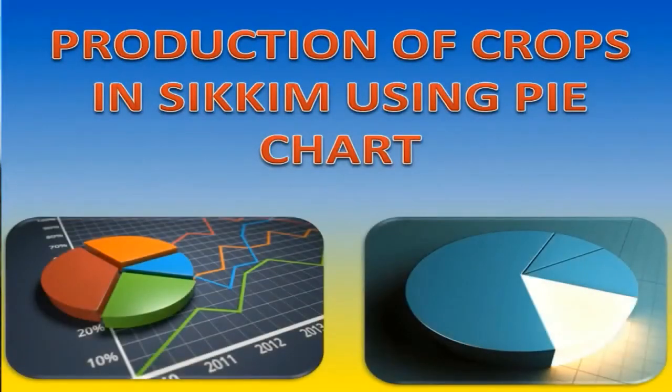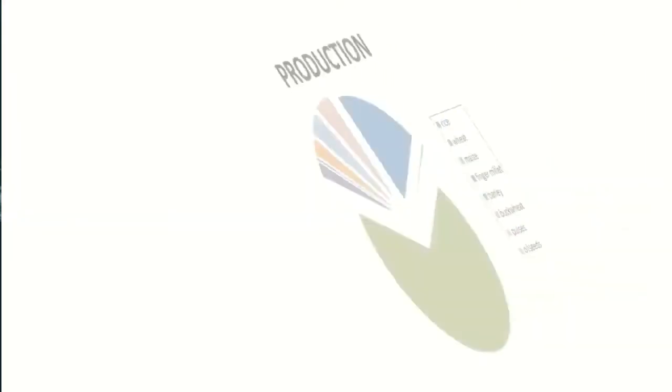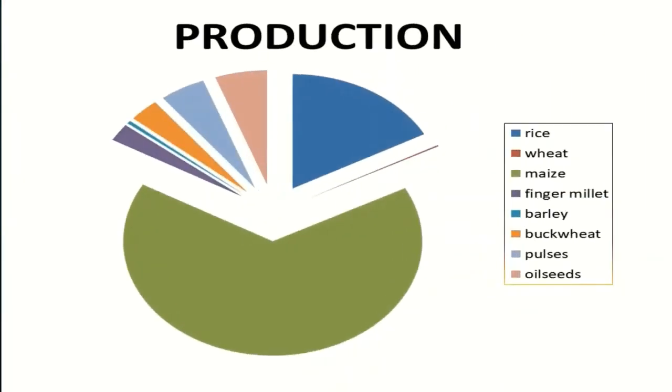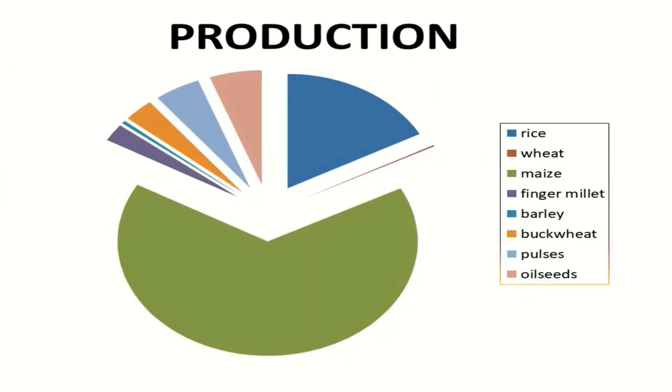Now let us see the crops in Sikkim using a pie chart. Now let us see the different crops grown in Sikkim, like rice, wheat, maize, finger millet, barley, buckwheat, pulses and oilseeds in the year 2017 to 2018. As you can see in this pie chart, the production of maize is higher than all the crops.